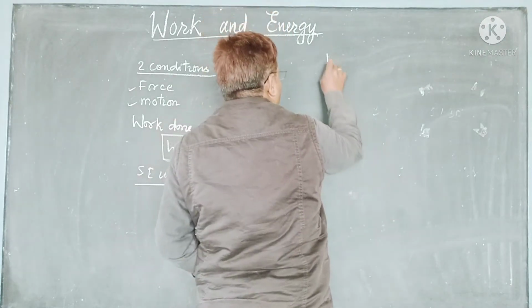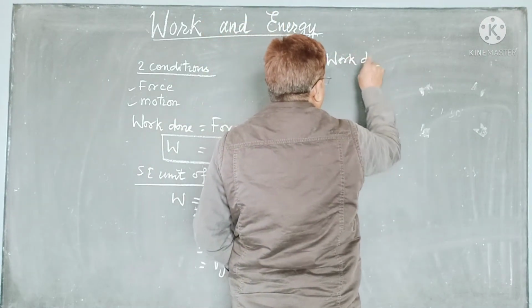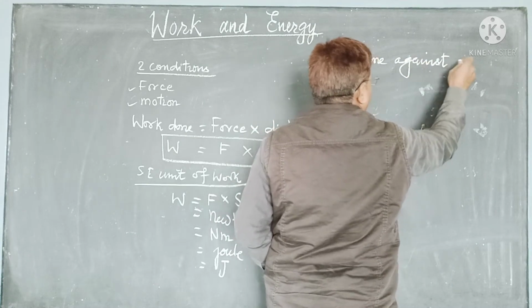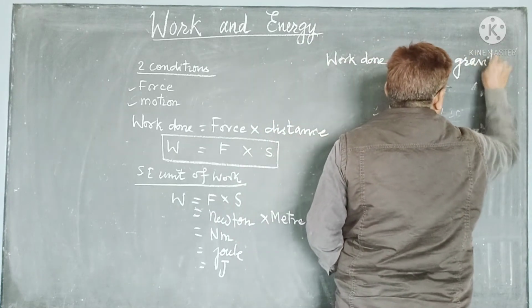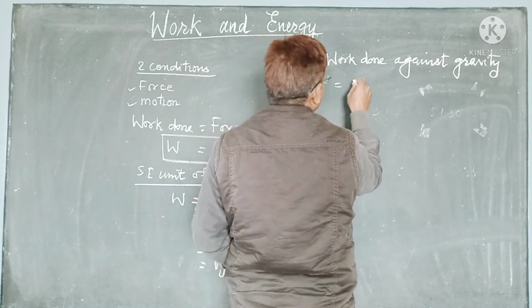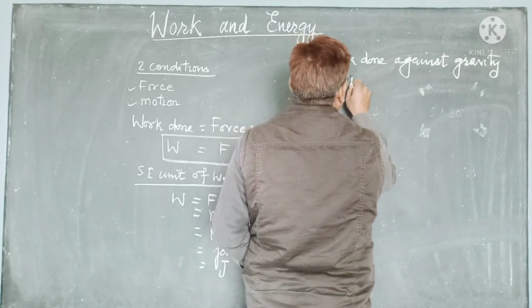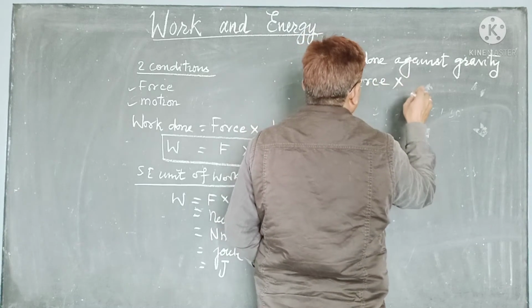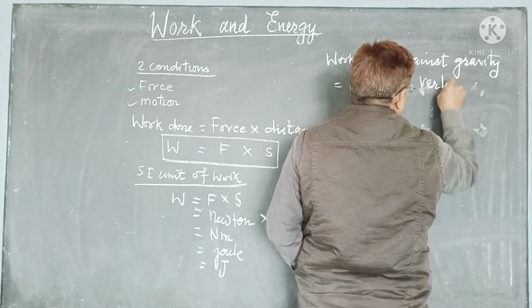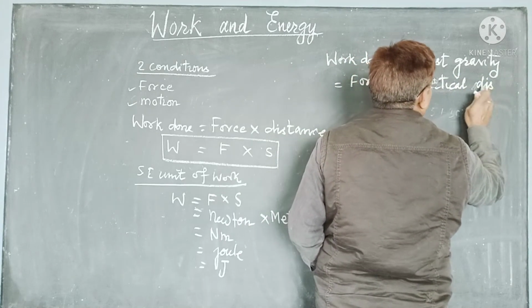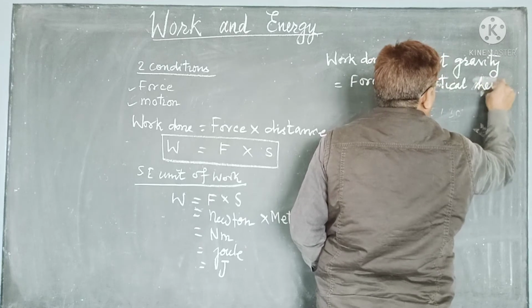So we write: work done against gravity is equal to force into vertical distance moved, or you can write vertical height.